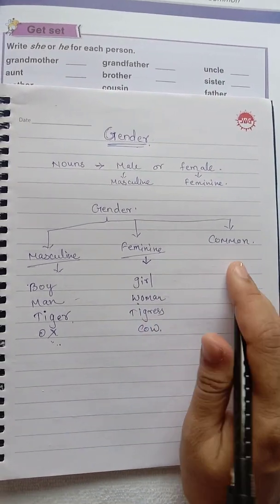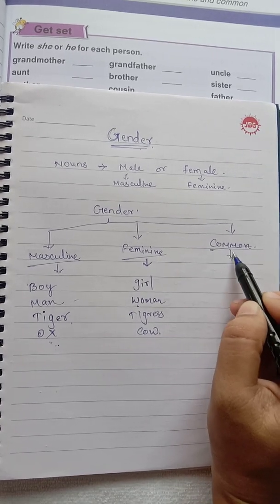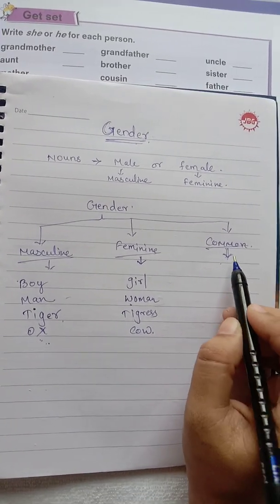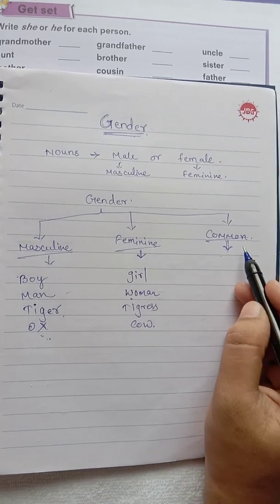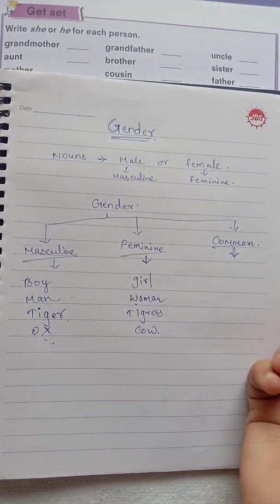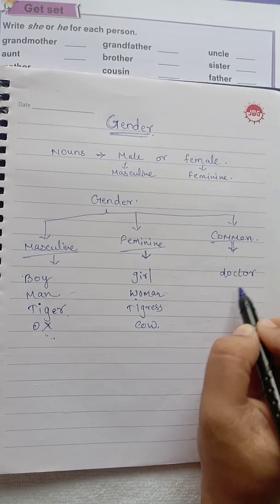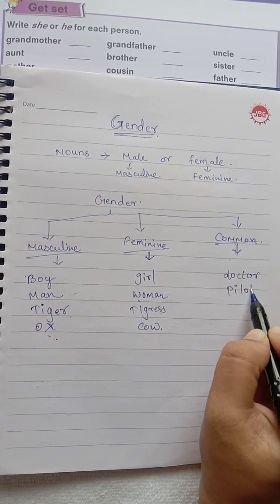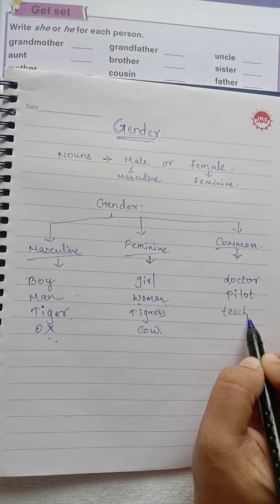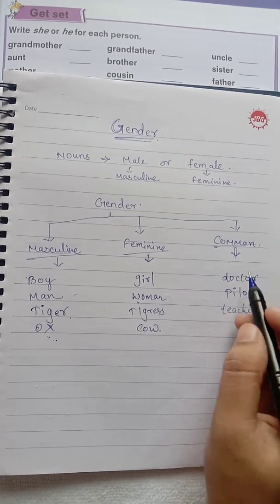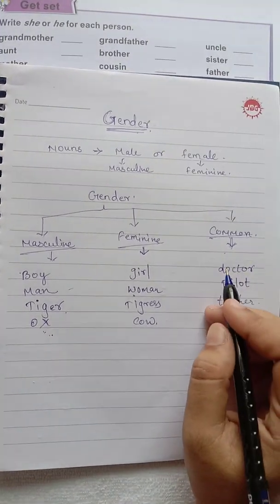And what are common nouns? Common nouns are used when the words may be male or female. They can be male or female. For example, doctor, pilot, teacher. We can't say whether it is a male or female.